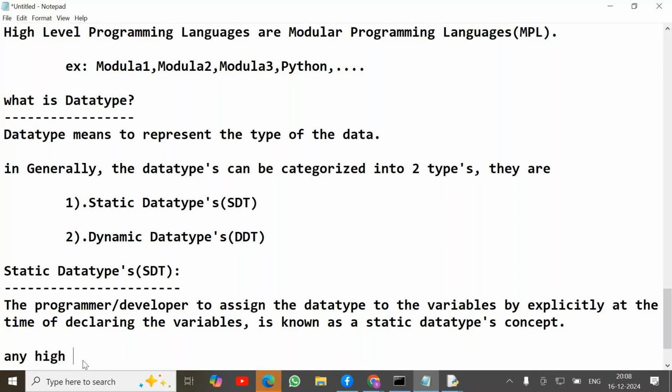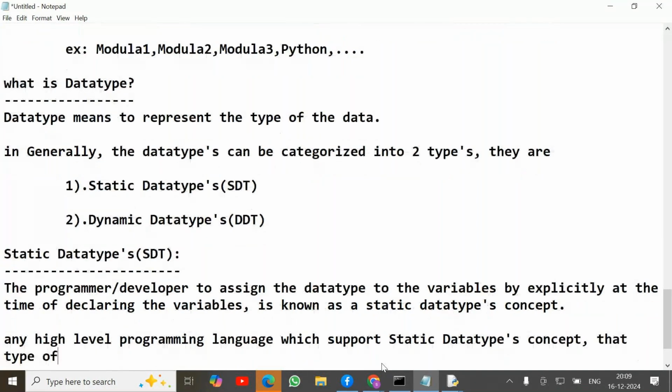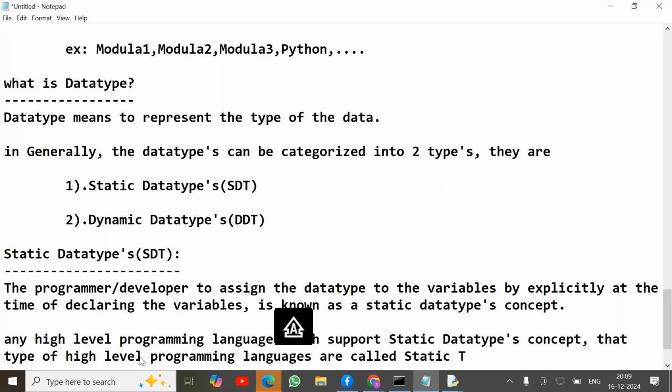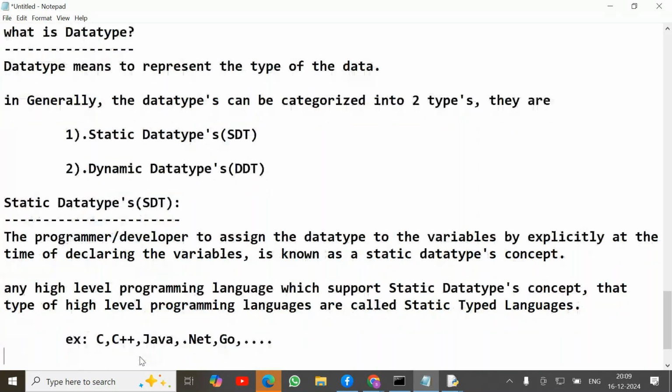Any high level programming language which supports the static data types concept is called a static typed language. The best examples are C programming, C++, Java, .NET programming, Go programming, etc. These are all static typed languages.